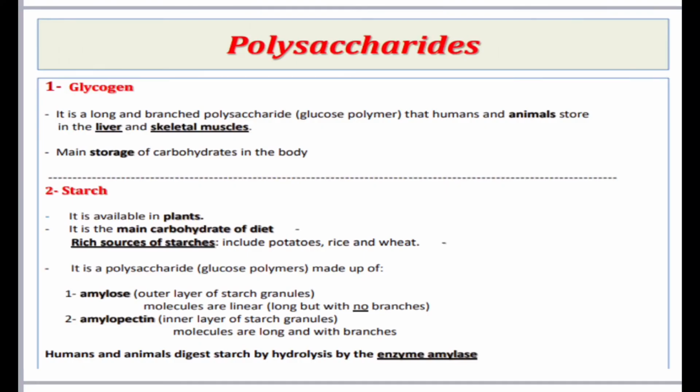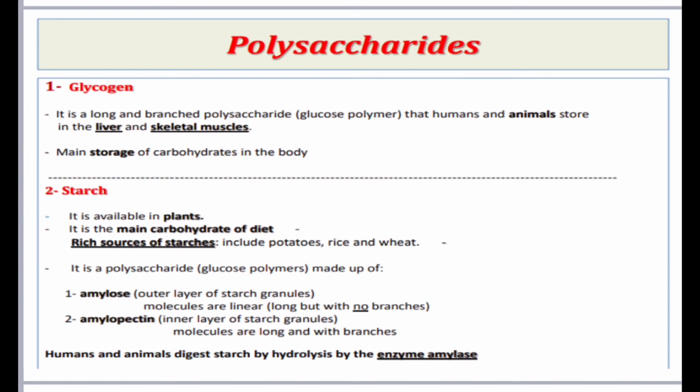Polysaccharides. 1. Glycogen. It is a long and branched polysaccharide, a glucose polymer, that humans and animals store in the liver and skeletal muscles, the main storage of carbohydrates in the body. Number 2, starch. It is available in plants. It is the main carbohydrate of the diet. Rich sources of starches include potatoes, rice, and wheat.